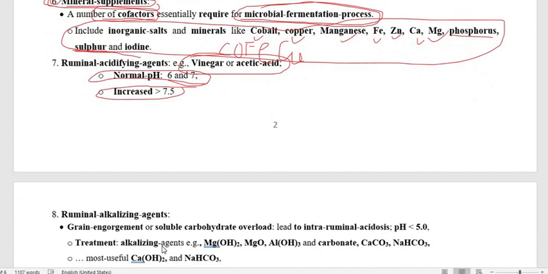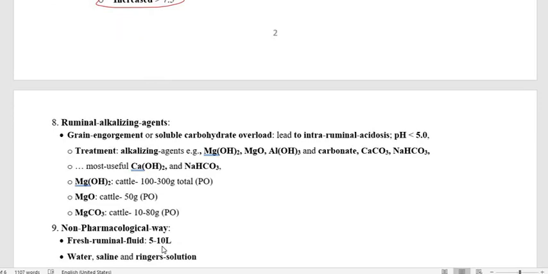So this is about the ruminal acidifying agent, and opposite to this is the ruminal alkalizing agent. We use it when there is acidity in the rumen, usually when the pH is less than 5. Then we have to use an alkali or base. This acidity occurs because of grain engorgement, or when the animal overfeeds, particularly on grain or carbohydrate, which leads to acidification.